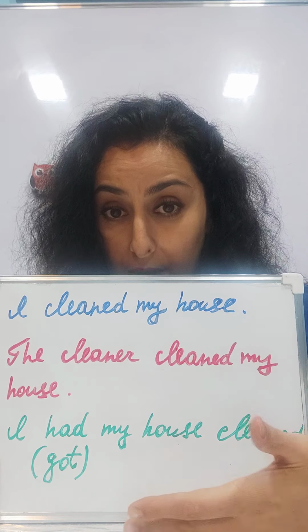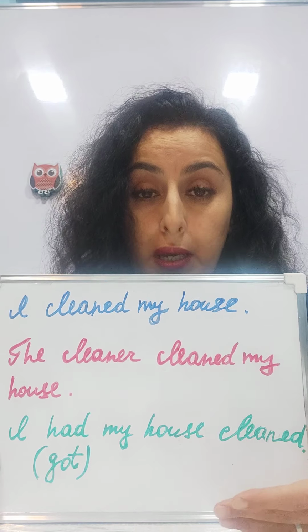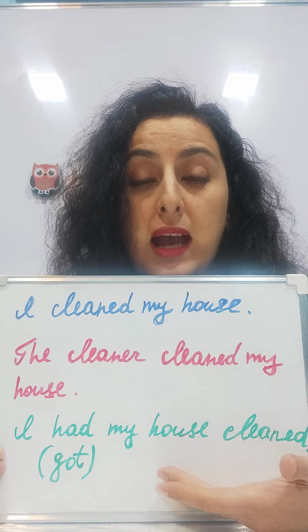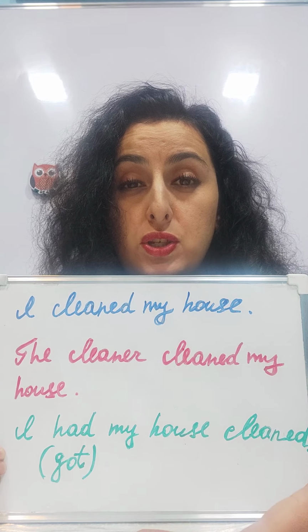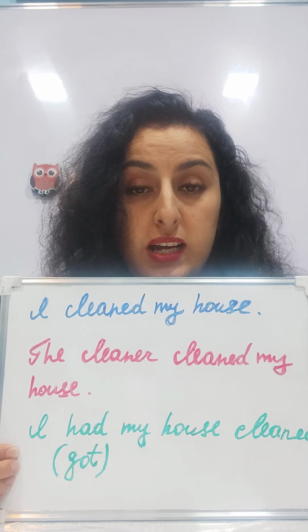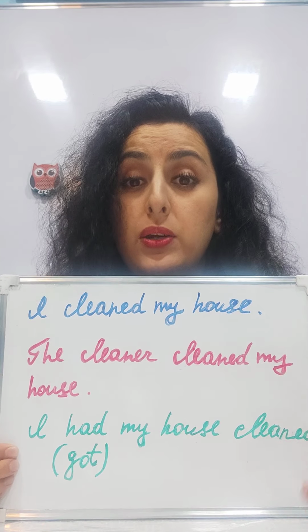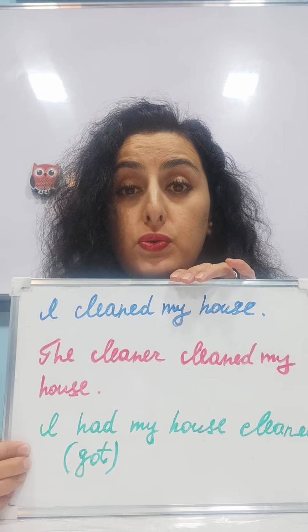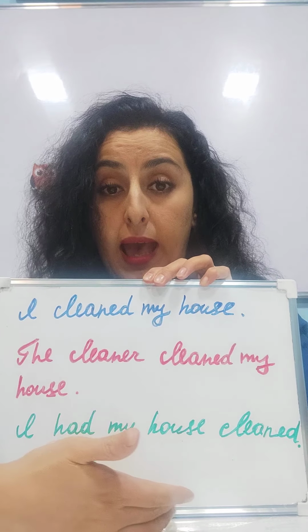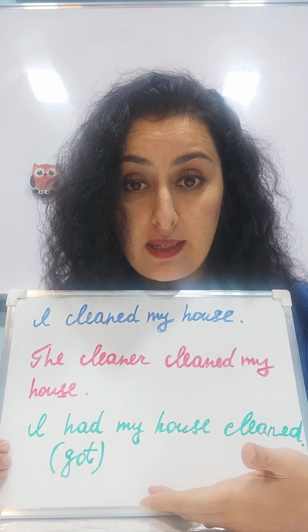It means that my house is cleaned already, has been cleaned already, but we don't know who did it. I don't give you information about who did it because it has no importance. I don't want to speak about who did it, but I want to talk about the result of the action. The result of the action is that my house is clean already, yes?